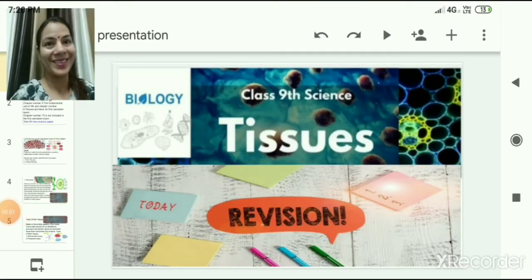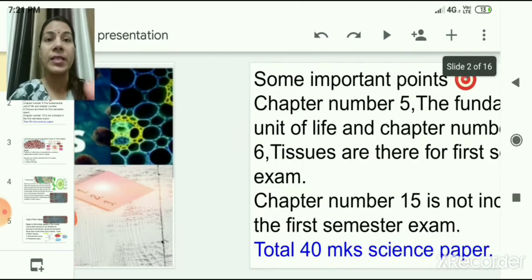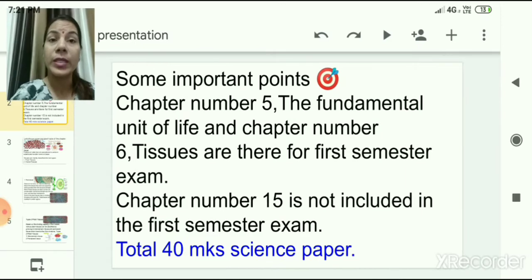Welcome children. Today's session is very special because we are not going to start any new chapter today. Children, we all know that soon after some time you will be having your first semester exams. And in that first semester exam, chapter number 5, that is the fundamental unit of life, and chapter number 6, which is tissue. These two chapters will be included from biology side.